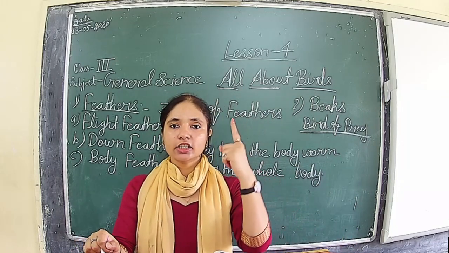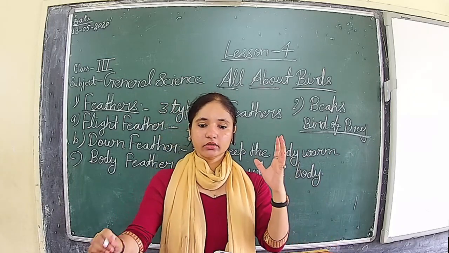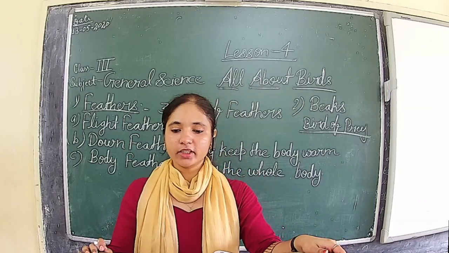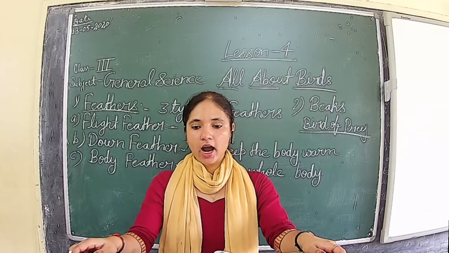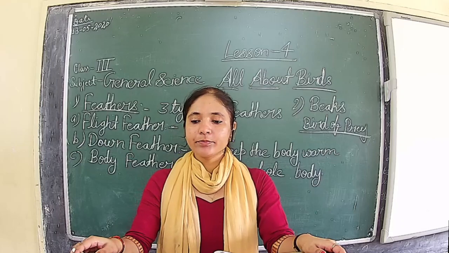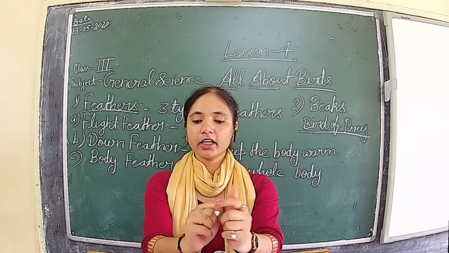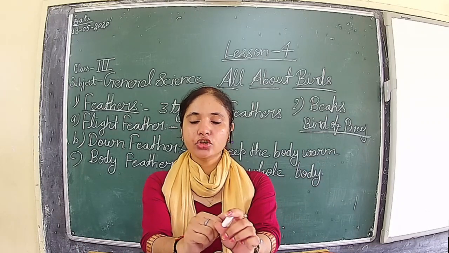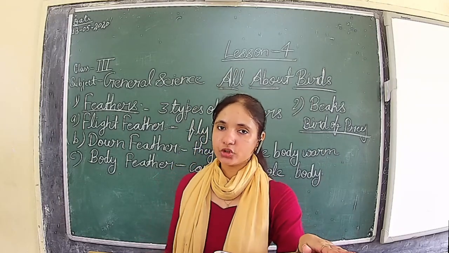The first one was the sharp, strong, and hooked beak. Next is the short, hard, and stony beak. Birds like pigeon, sparrow, and finch have short, hard, and stony beaks to crush grain and seeds. These birds are called seed eaters.